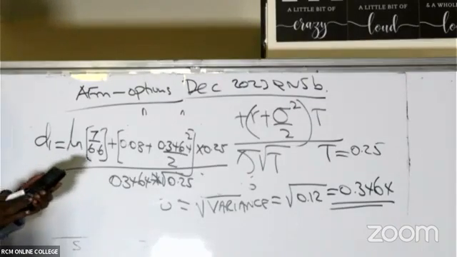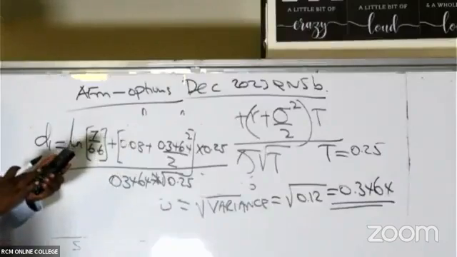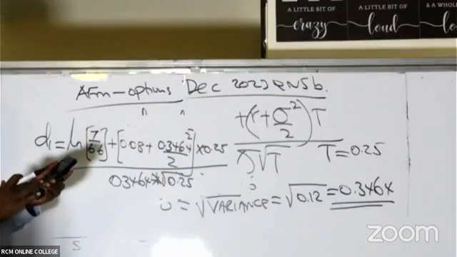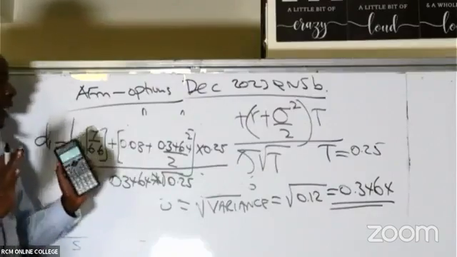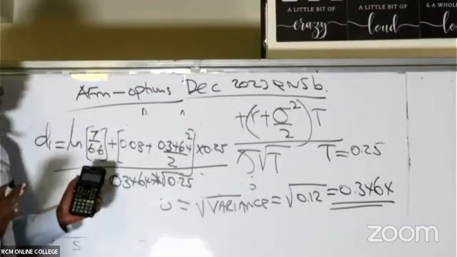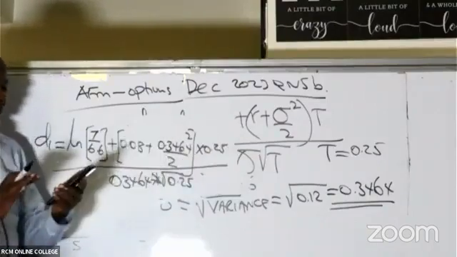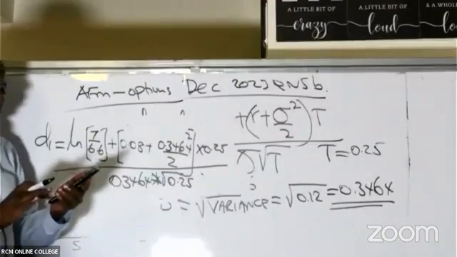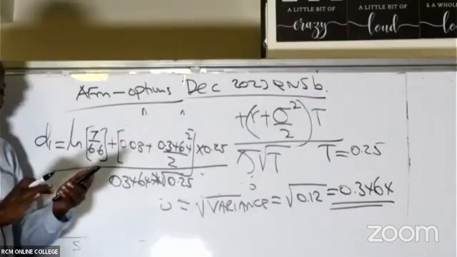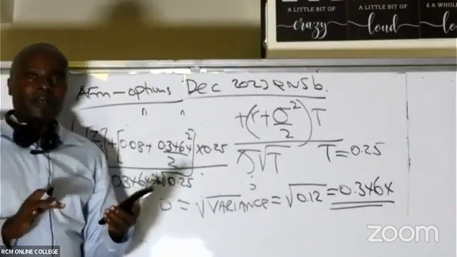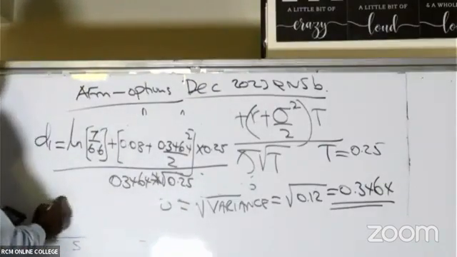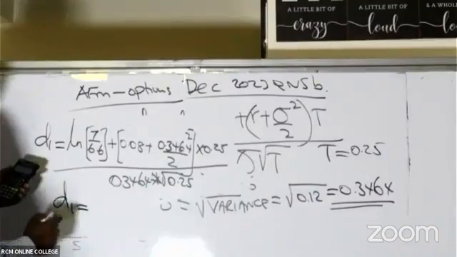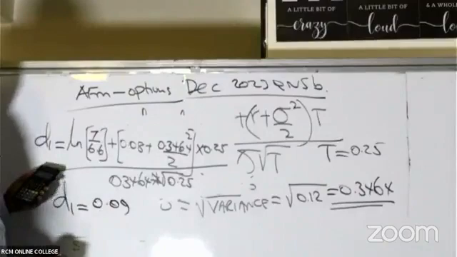Then I will say plus, I'm simply following this, 0.08 plus 0.3464 squared divided by 2. I close. Then times 0.25. I'll say equals at the end of the day. At my level, I don't care whether I get it correct or wrong. There are very few things that can really scare me. Even if I get it wrong in front of my daughters and my sons, will that bother me? No. So the numerator, I'm getting